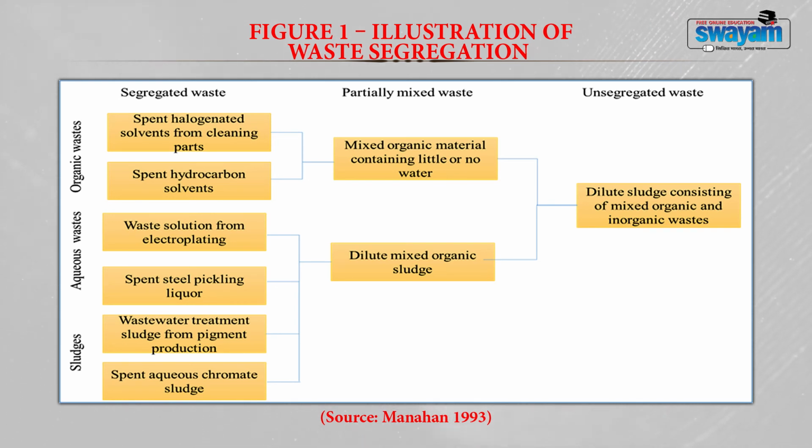Now, under the segregated waste, you have the organic sludges, aqueous wastes and sludges, broadly if you categorize. Within the organic waste, you have spent halogenated solvents from cleaning parts, then spent hydrocarbon solvents, then waste solution from electroplating industries. Then you have spent steel pickling liquor, wastewater treatment sludge from pigment production and spent aqueous chromate sludge. When you segregate the waste into different classes, it will facilitate better treatment and disposal options. After segregation, the next step in a waste management plan is the transfer station.